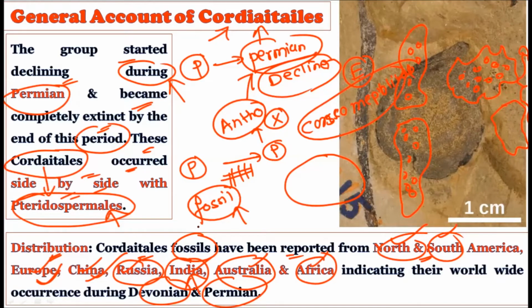In these places, we have already found the fossil record. They may have been present in other places as well, but as we have discussed already, there is a scarcity in the fossil record. For whatever fossils we have found so far, there will be many more fossils yet to be discovered. But from these places you can conclude that they were worldwide in distribution.